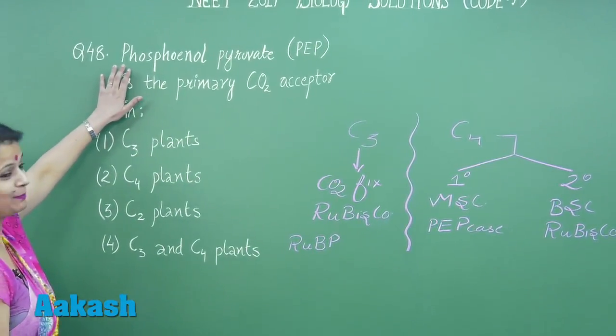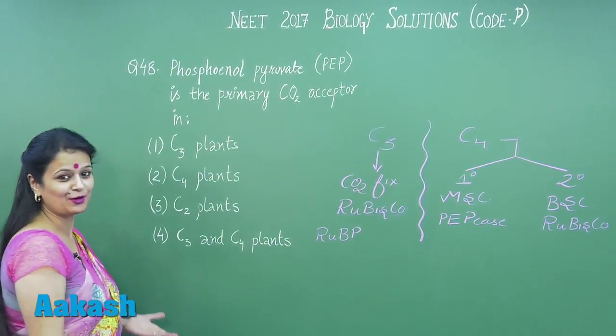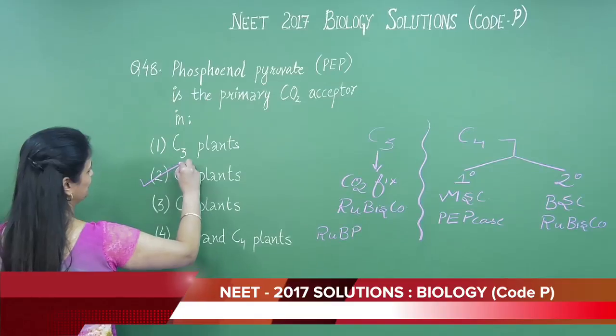If we talk about PEP, अगर हम PEP की बात करते हैं तो यहाँ पर कौन होगा right answer? The right answer is C4 plants.